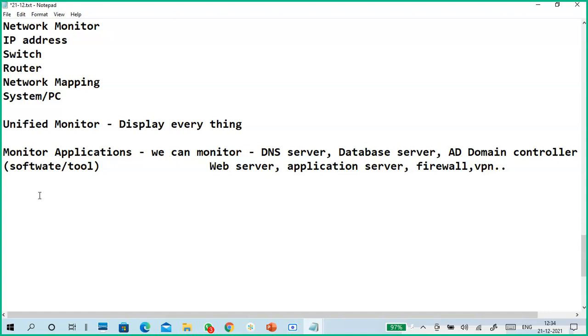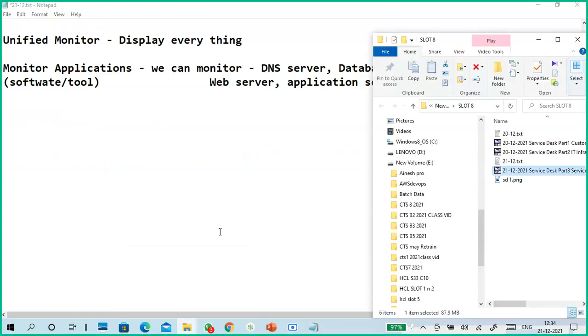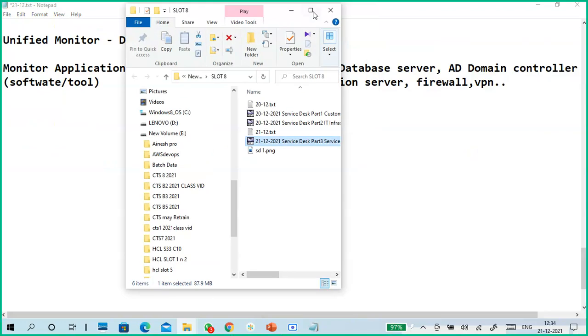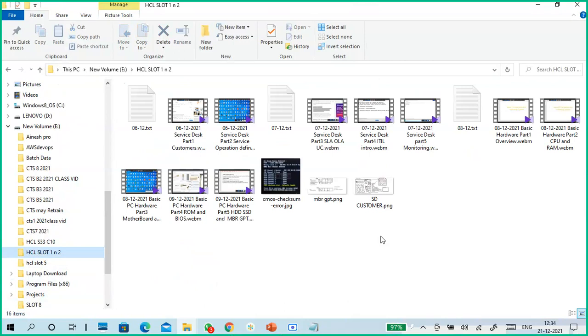So this is one point. One more is there. I told you about monitoring applications and tools. We can go through that list also.